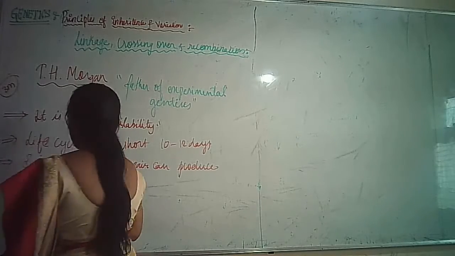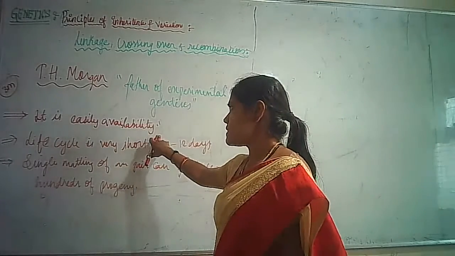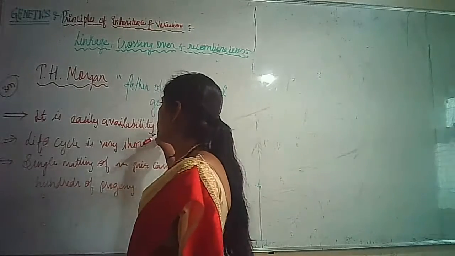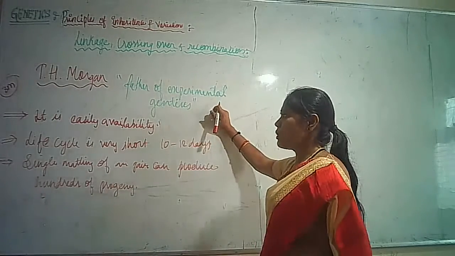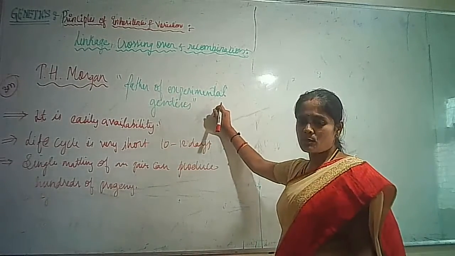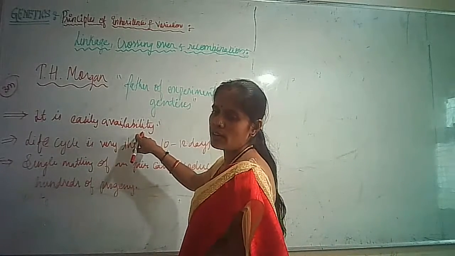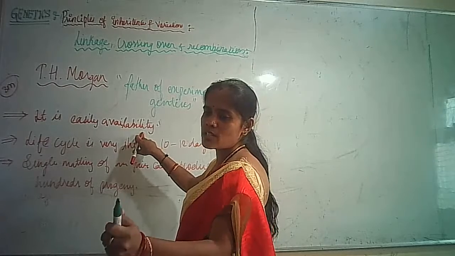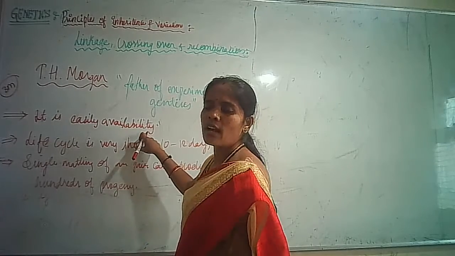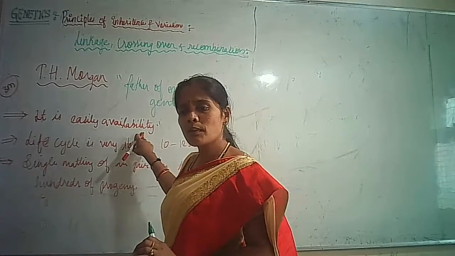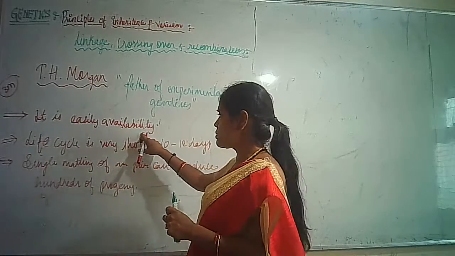Hundreds of progeny. The first reason for Morgan to select Drosophila for his experiment is that easy availability is very important. For example, if you select an organism which you don't find, are you able to do the experiment? No, you cannot get the result.